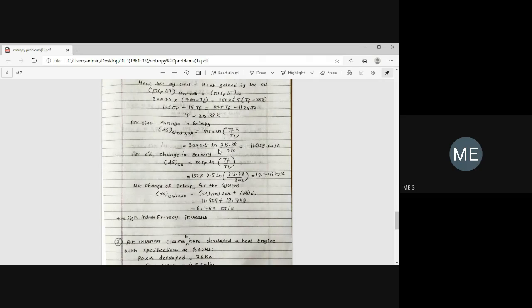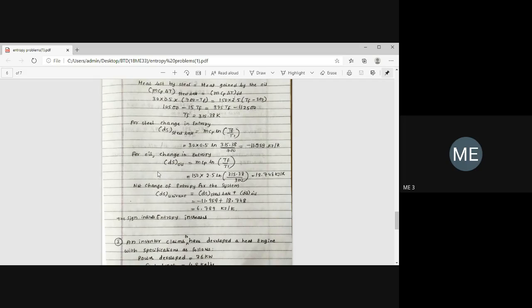And the entropy change for oil is m c_p ln TF divided by T, the temperature of oil: 150 into 2.5 ln of 315.38 divided by 300. So here we get the entropy change for oil as 18.748. You see, one is negative and one is positive, because the steel ball loses heat and the oil gains the heat.